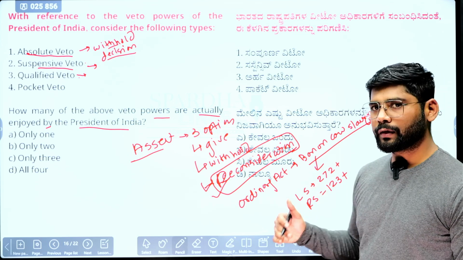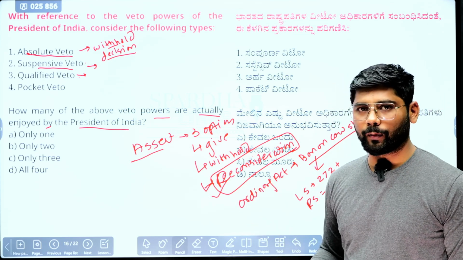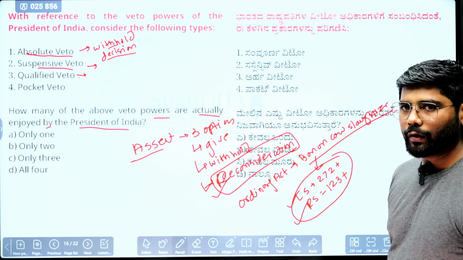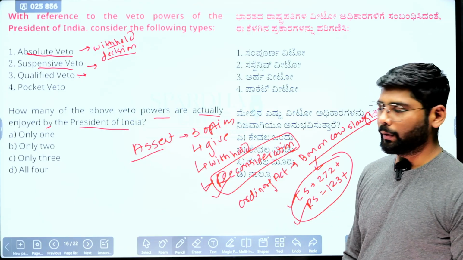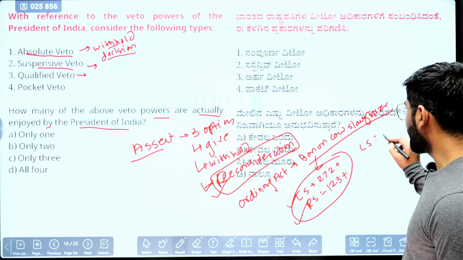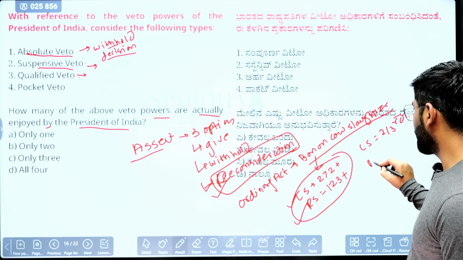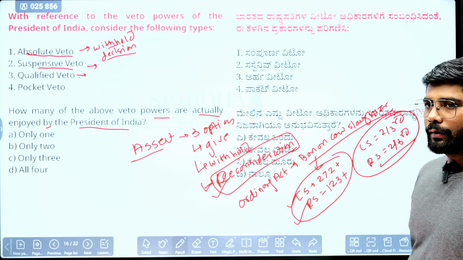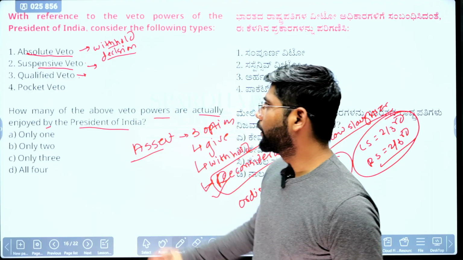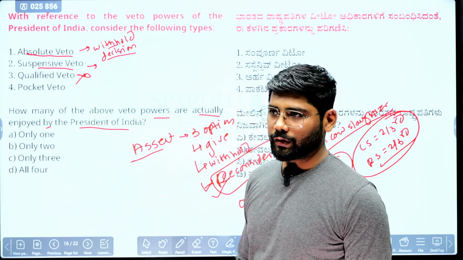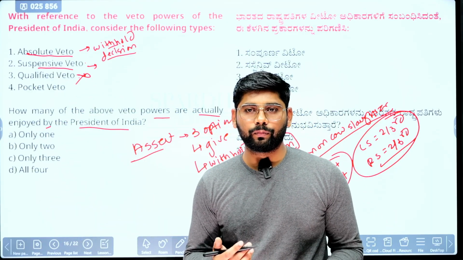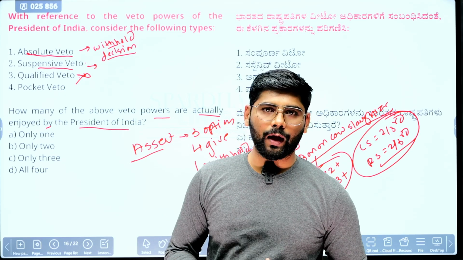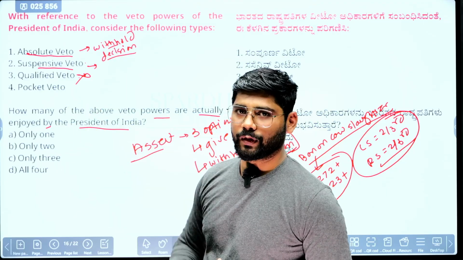But if the president feels so, he can send the bill back to Parliament for reconsideration. Then Lok Sabha and Rajya Sabha can pass it with the same majority. But in a qualified veto, the Lok Sabha will pass it with a 2/3 majority, and Rajya Sabha will also pass it with a 2/3 majority. That time the president has to give assent, but this is not the case in India, it is the case in the USA. When the president returns the bill for reconsideration, Parliament passes it with a higher majority. This is present in the USA, not in India.